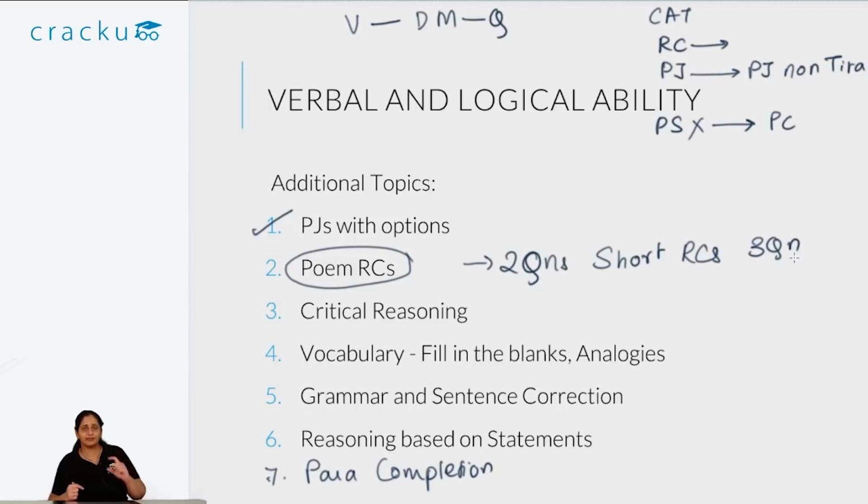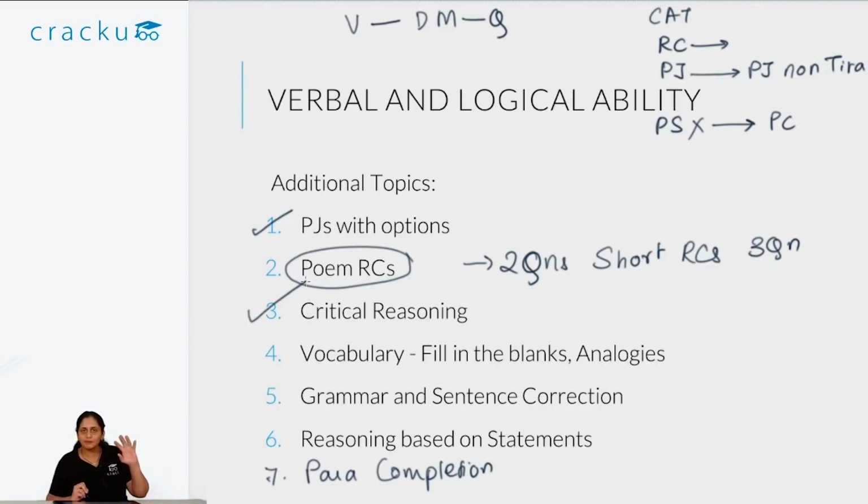So CR is something that you have to do very well for XAT. You have to make sure that you're flawless in CR. That plus RC will get you through the verbal ability comfortably. So critical reasoning is the second part, which is extremely important for XAT as such.